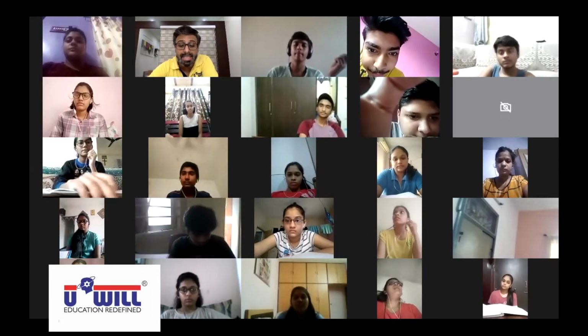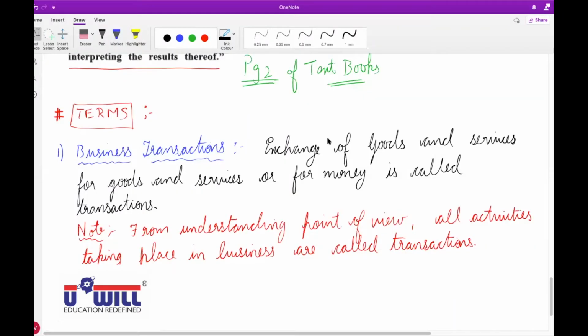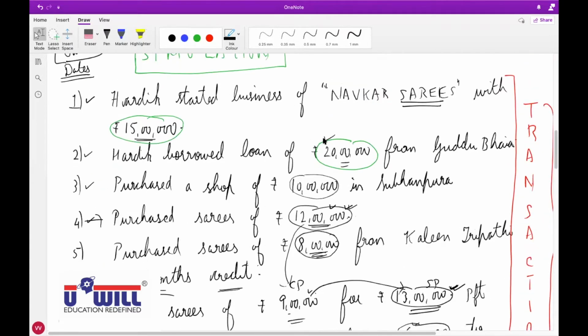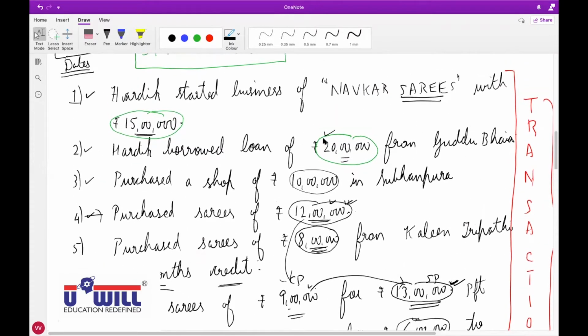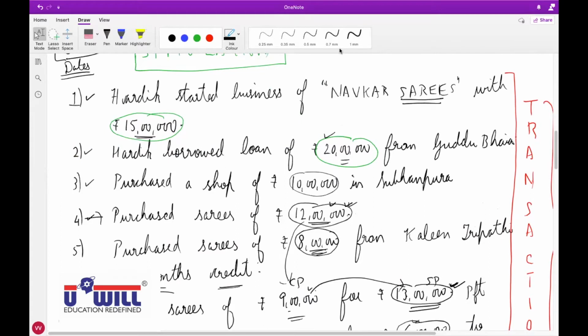Okay, now tell me, in the example we did yesterday, do you find the owner is bringing any amount in the business? Raise your hand. If yes, then which amount? Astha, unmute yourself. Yes, what amount is the owner bringing in the business?